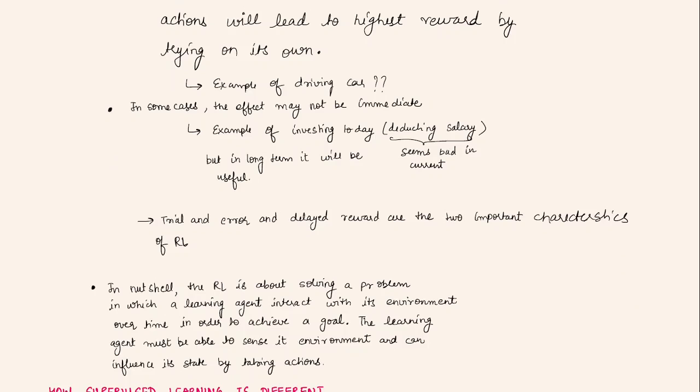So in a nutshell, if we try to summarize what RL is all about, it is solving a problem in which a learning agent interacts with its environment to collect experiences over time in order to achieve a particular goal. The thing with reinforcement learning is that the learner should be able to sense its neighboring surroundings and perform some action to influence the state or the situation of it.